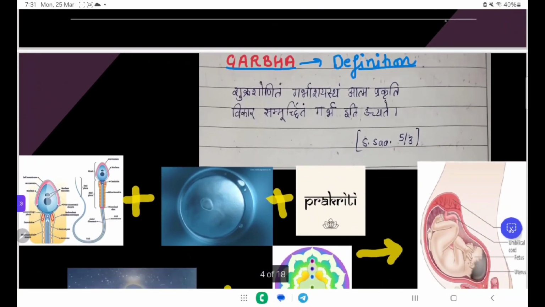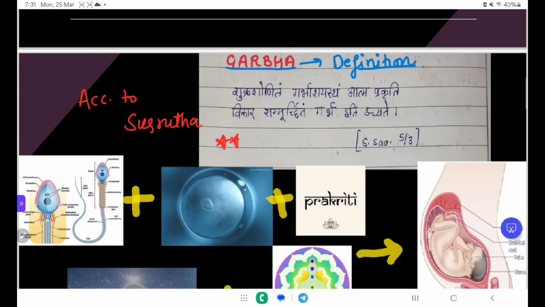In case of Ayurveda, our Acharya give different types of definition of this Garbha. First we discuss according to Sushruta Acharya. Sushruta Acharya says शुक्र शोणितम गर्भाशयस्थम आत्म प्रकृति विकारम समूर्छितम गर्भ इति उच्यते. It is a very important definition of the Garbha.